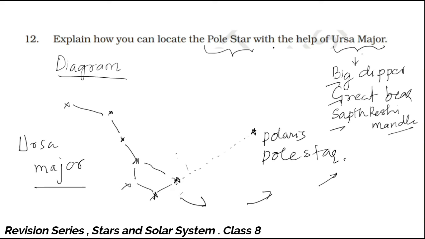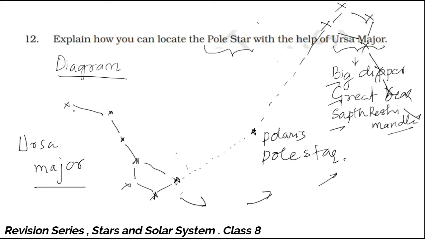You may even find somewhere on the top, like one star will be somewhere here, another star somewhere here, and then the third and fourth, and all the remaining stars. So this can sometimes be the shape of that constellation, and here if you draw this line it will meet here.